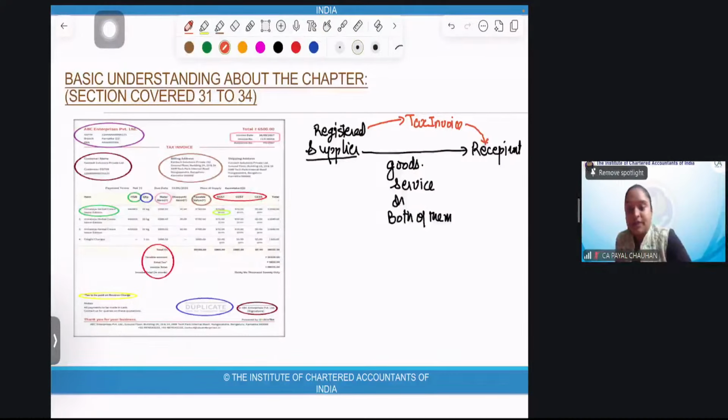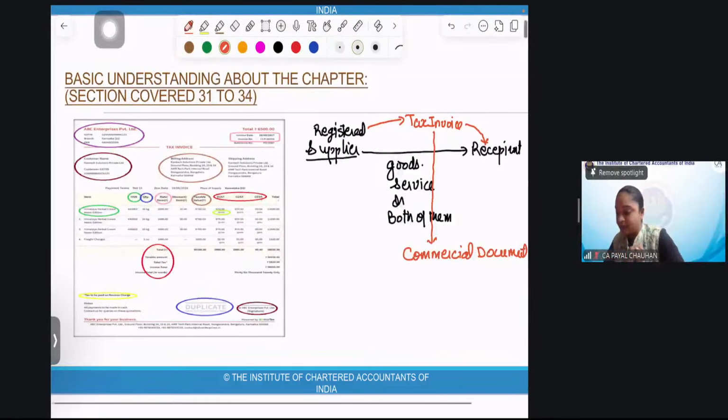So, a tax invoice is documentary evidence. At the same time, it is a commercial document. That means whenever we have commercial transactions, which are business oriented transactions, we issue a tax invoice.